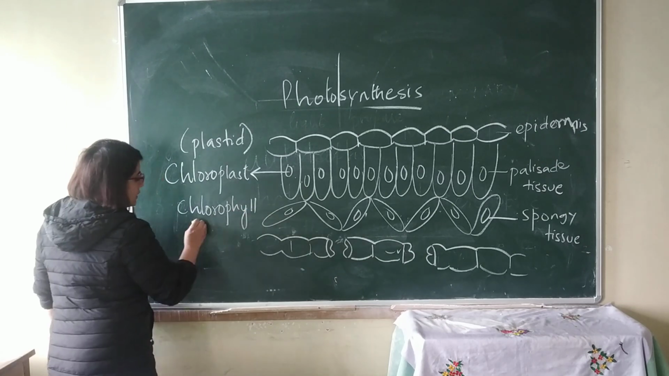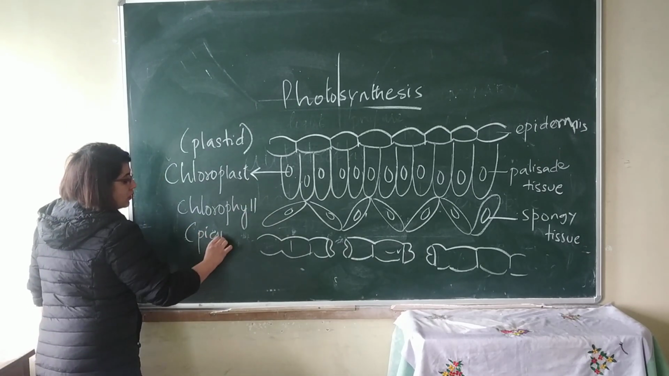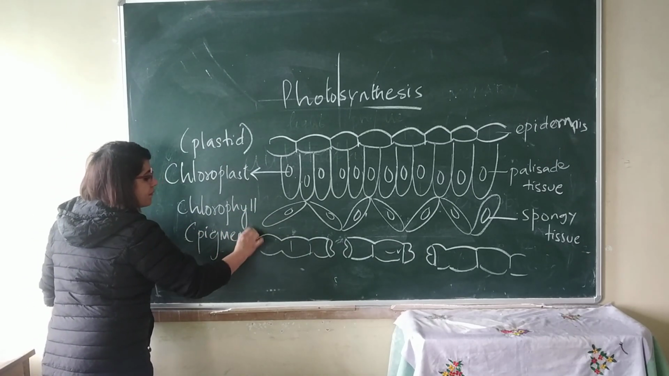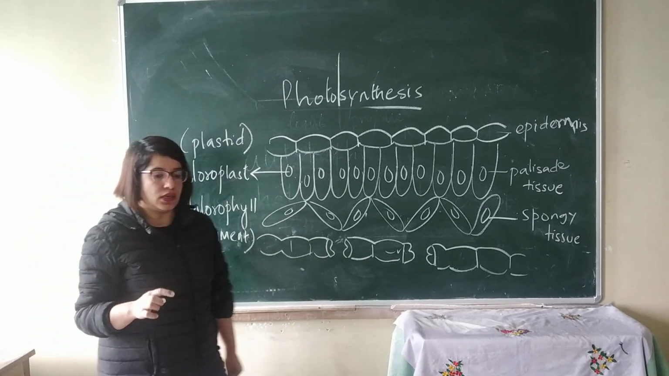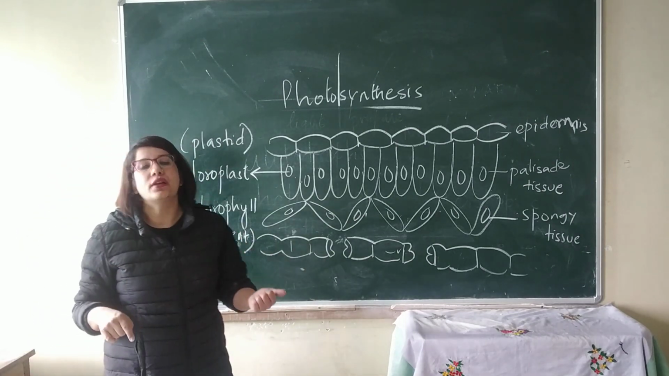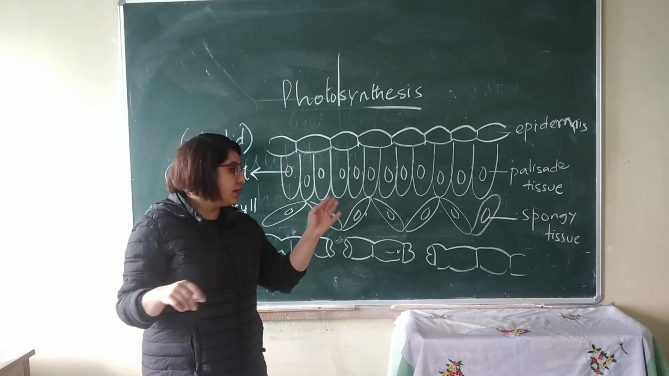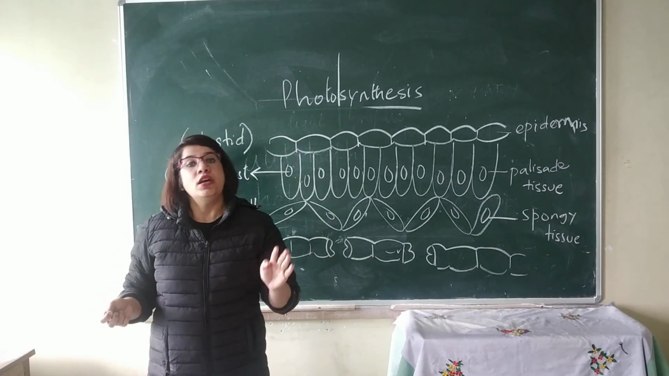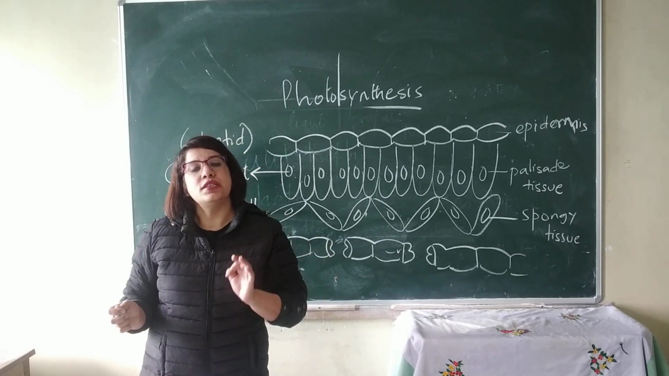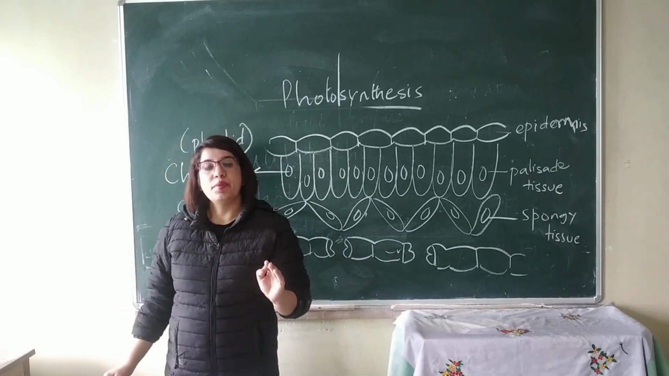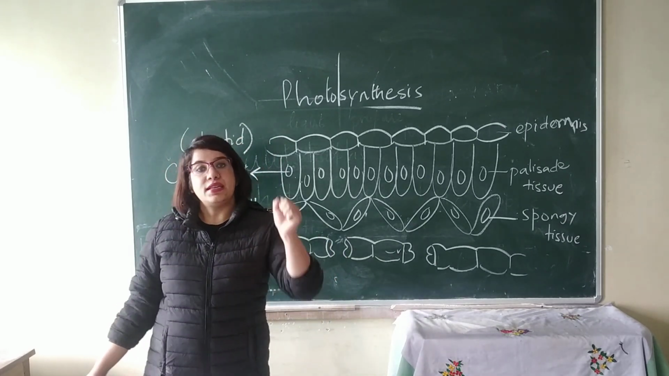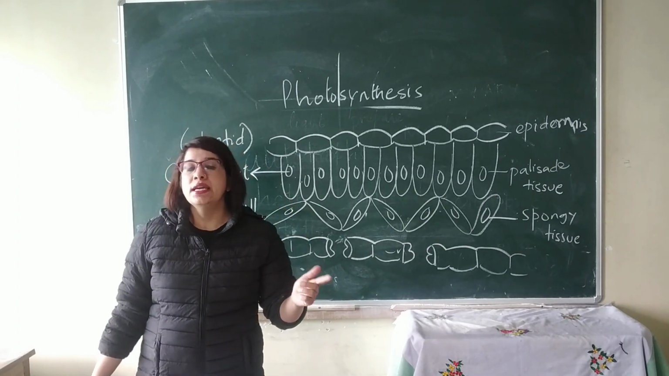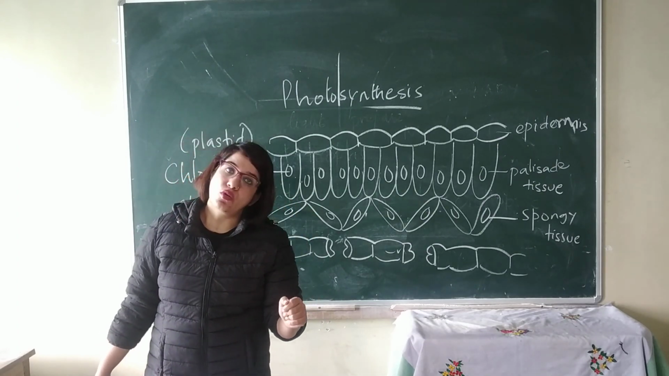It contains a pigment called chlorophyll. Pigment gives color. So chlorophyll gives the green color actually. And when I discussed the definition of photosynthesis, I said photosynthesis is a process in which green plants prepare their own food by utilizing carbon dioxide and water in the presence of sunlight and chlorophyll.